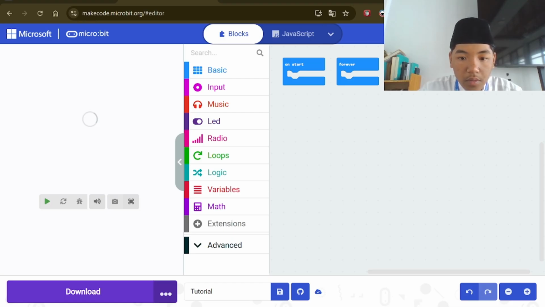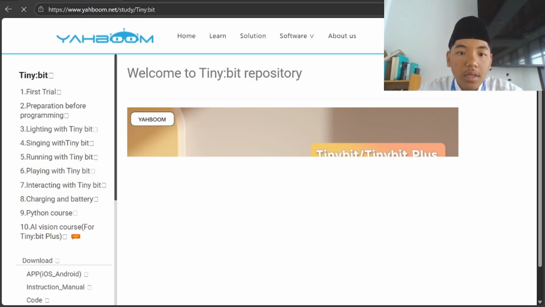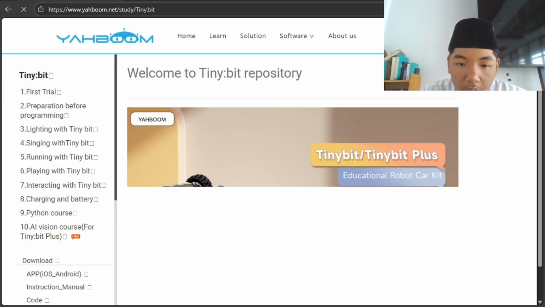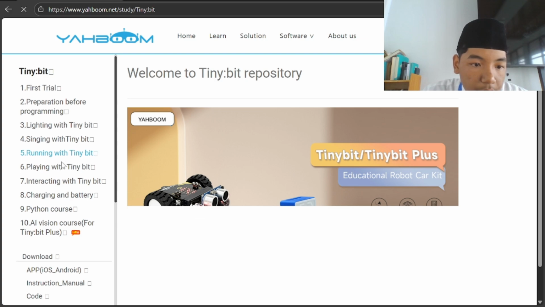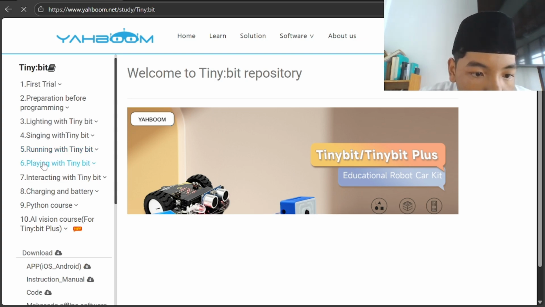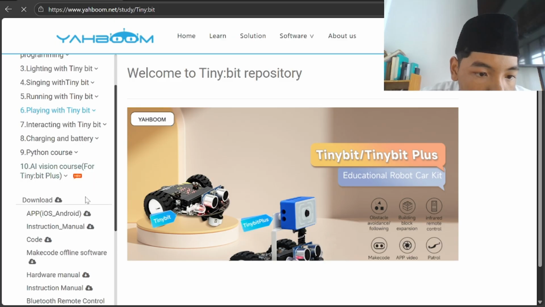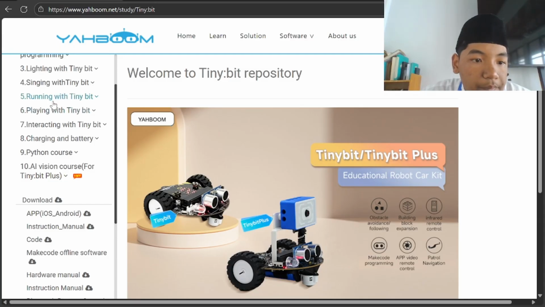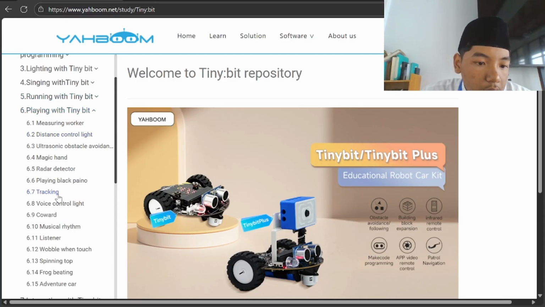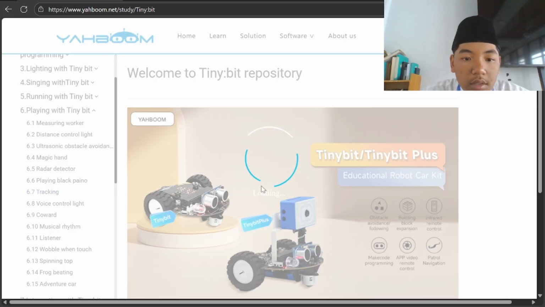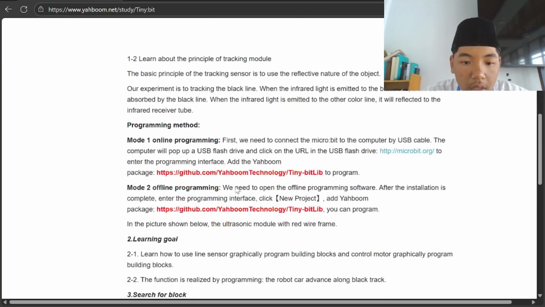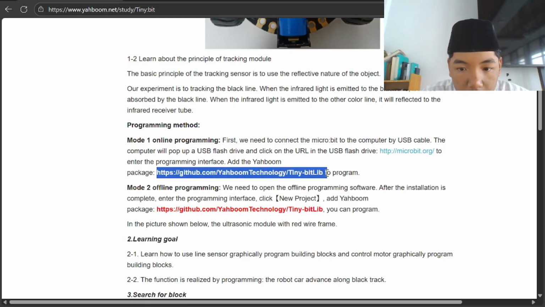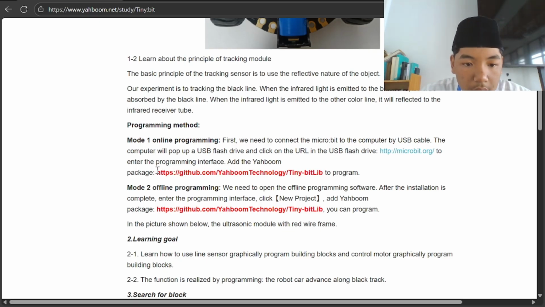We go to this. The name is the Yahoo repository. After that, go to playing with Tiny:bit, and just copy this, copy this.